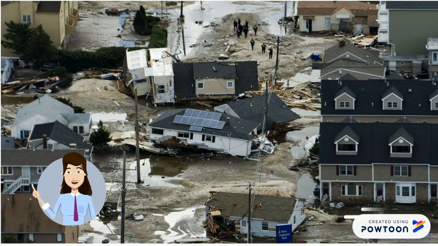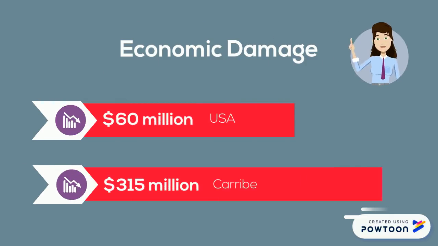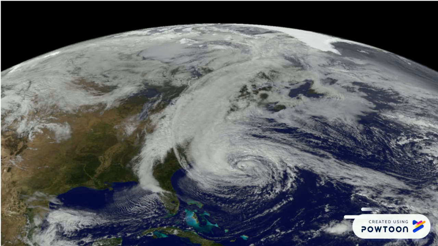Over 200,000 homes have been destroyed, 8 million people have been left without power, and over 15,000 flights have been canceled during this natural disaster. There has also been more than $60 billion in economic damage in the U.S. and at least $315 million in damage in the Caribbean.